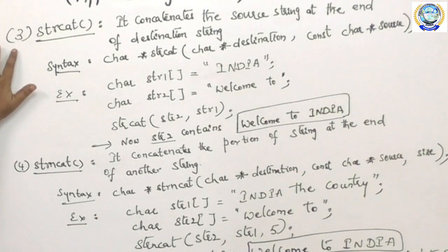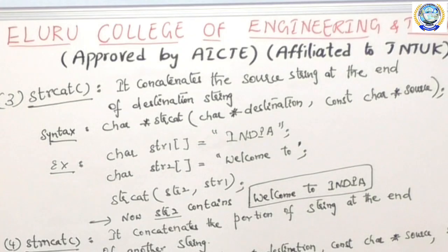The function strcat is used to concatenate the source string at the end of the destination string. So if we have two strings, then the source string will be appended to the destination string, or if we have given the source string at the second place, then that source string will be appended to the destination string.